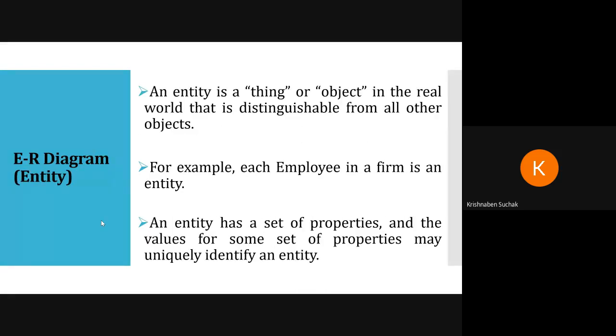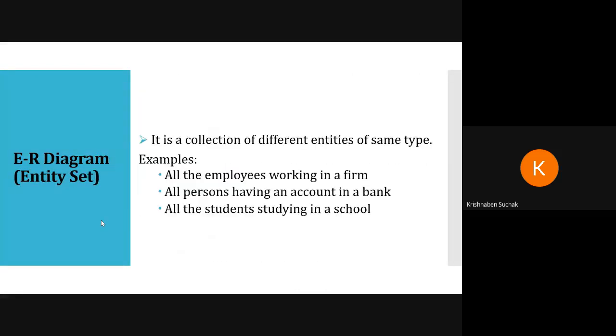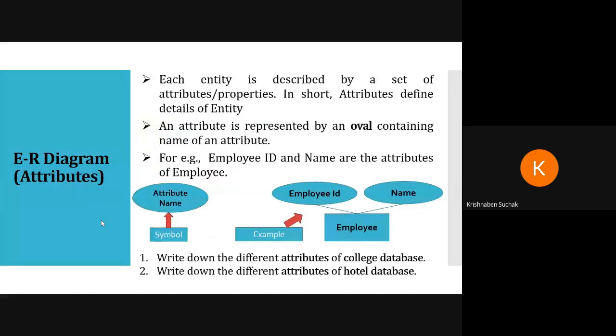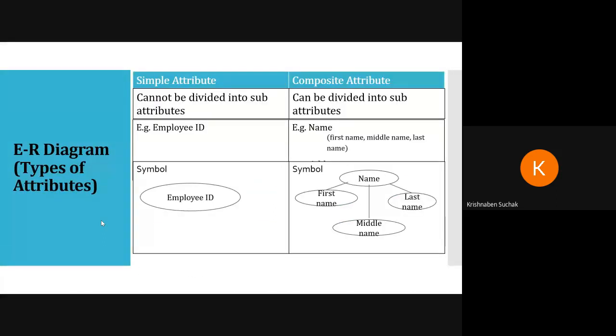Here we saw different kinds of attributes. In attributes, we saw simple attribute and composite attribute. Simple attribute cannot be divided into other attributes, or you can say sub attributes, and composite attribute can be divided into sub attributes.